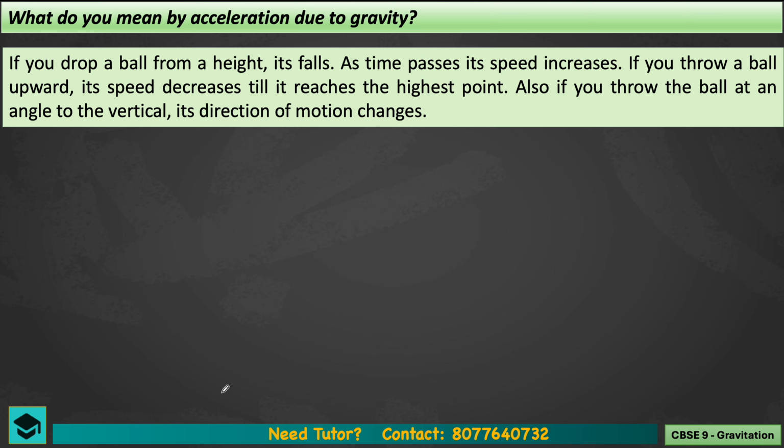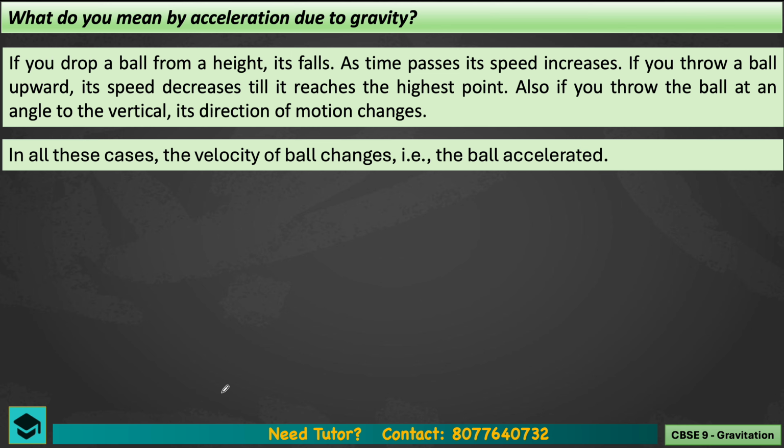Firstly, you'll explain that if you drop a ball from a height, it falls. As time passes, its speed increases. If you throw a ball upward, its speed decreases till it reaches the highest point. Also, if you throw the ball at an angle, its direction of motion changes.